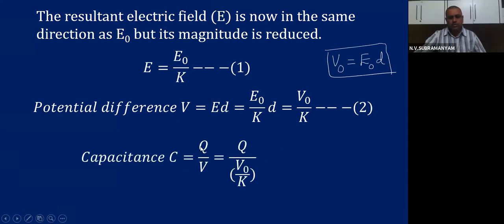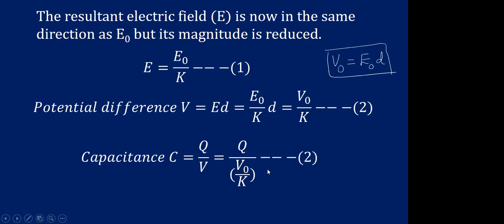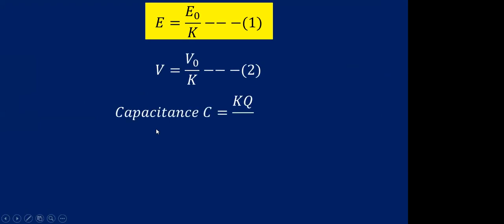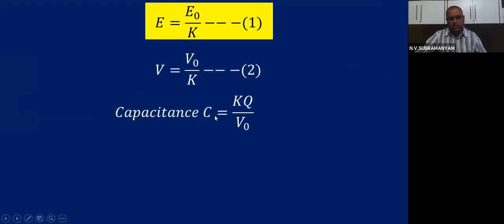Capacitance C is equal to Q by V, is equal to Q by, what is the value of V? V0 by K. I substitute that: Q by V0 by K. E is E0 by K, which is the first expression. V is V0 by K, second expression. Capacitance C is equal to KQ by V0.